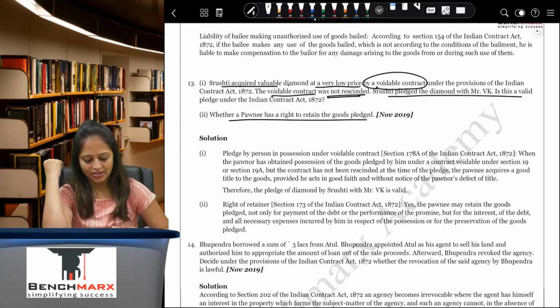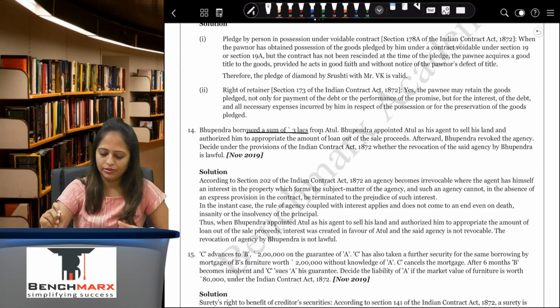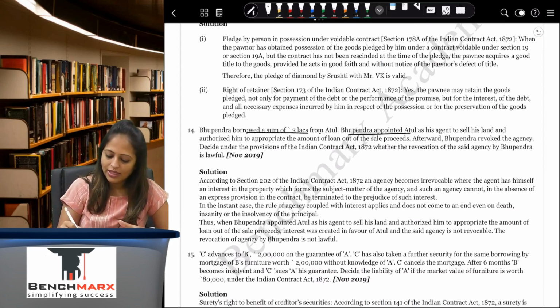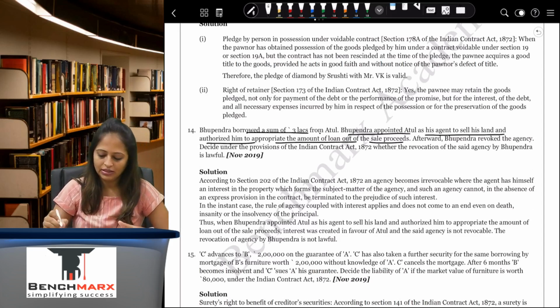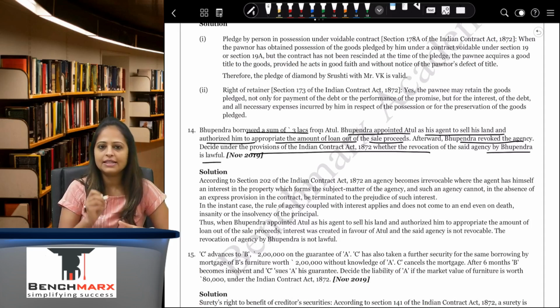retain the goods pledged. Bhupendra borrowed a sum of rupees 3 lakhs from Atul. Bhupendra appointed Atul as his agent to sell his land and authorized him to appropriate the amount of loan out of the sale proceeds. Afterwards, Bhupendra revoked the agency. Discuss whether the revocation of agency is lawful.